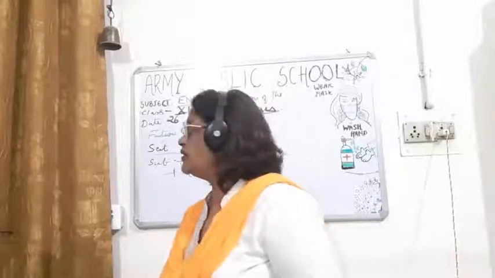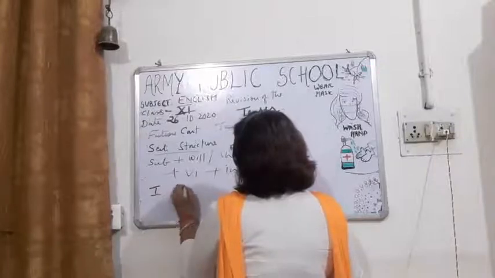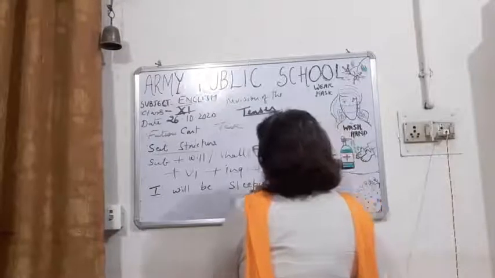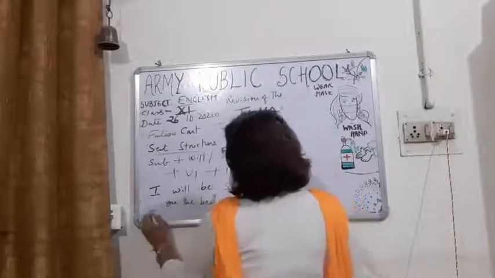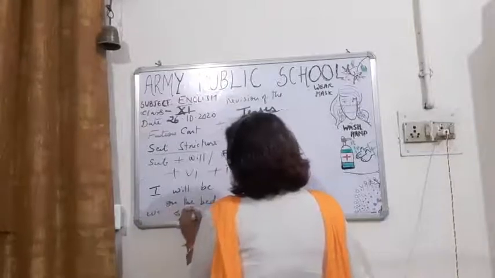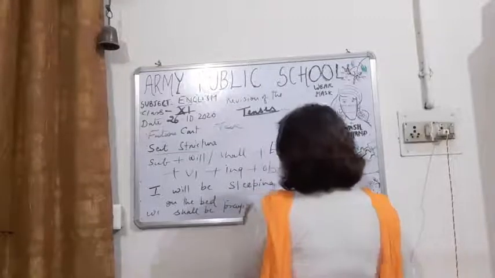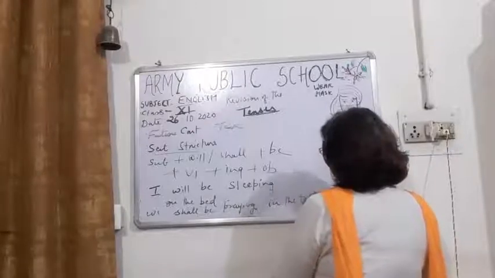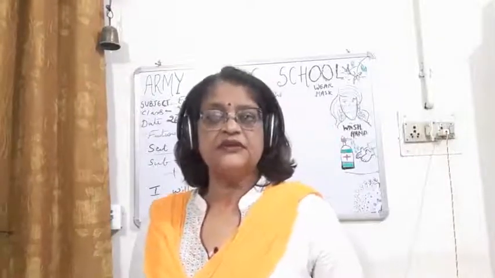So now, for the formula, we can write examples. For the subject, we can add: I will be sleeping on the bed. She or we shall be praying in the temple. Okay, so this is the example of future continuous tense.